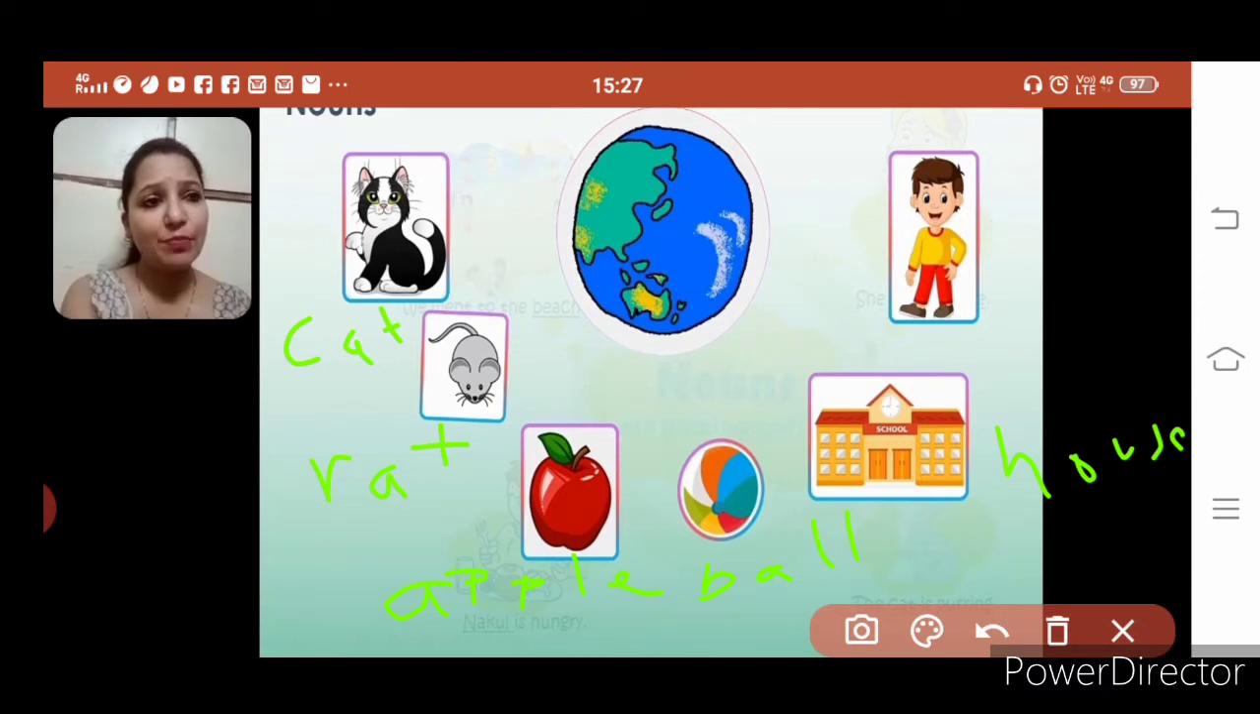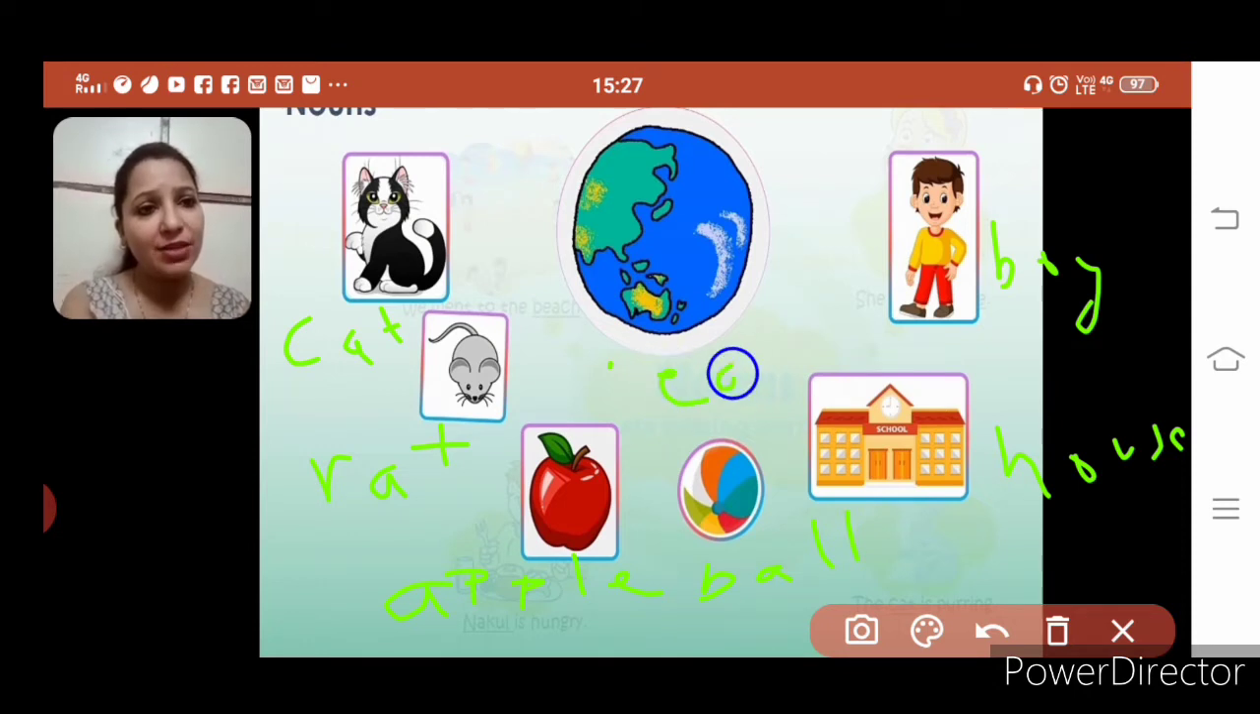And this is boy. This is, can you see this one? What is this called? Can you tell me? Yes, this is Earth. This is our Earth, the planet on which life survives. We all living beings live on Earth. So, these all have got their names.